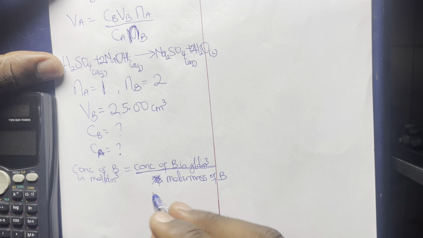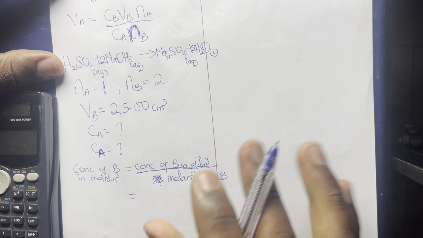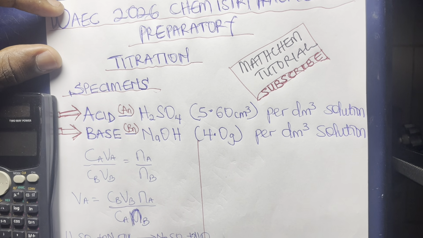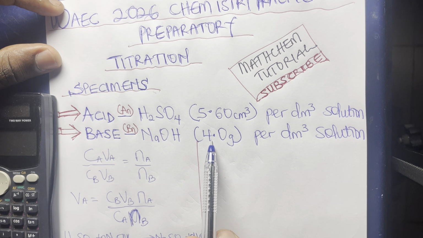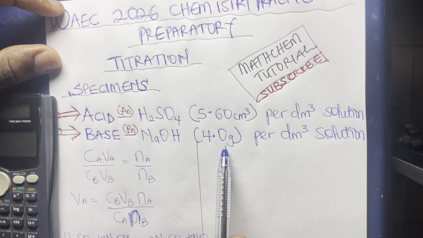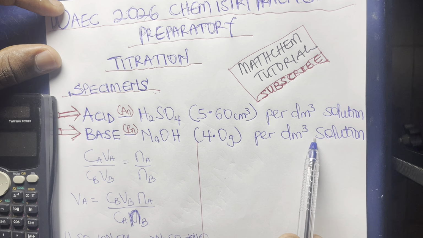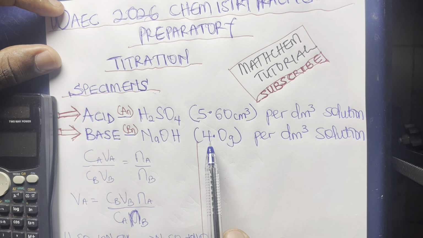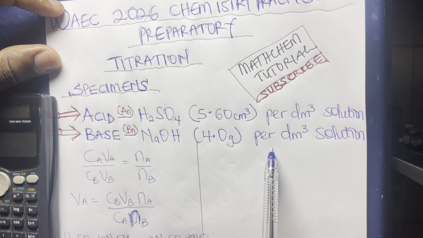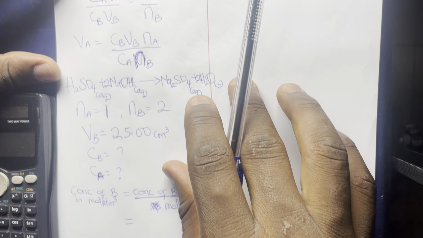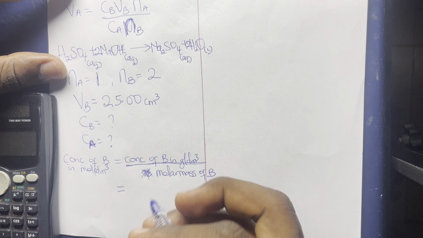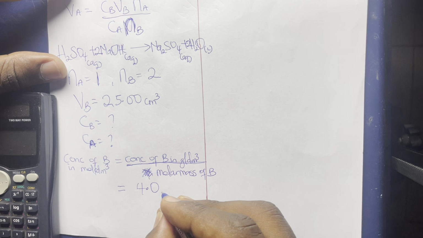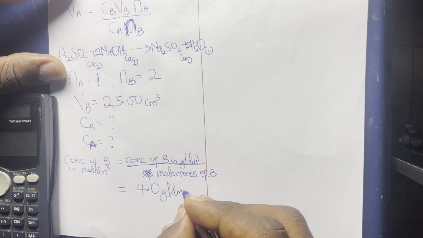Good. So what is the concentration of B in gram per dm³? Look at it here. This is the concentration of B in gram, 4.0 gram per dm³ solution. So we'll just come over here and write 4.0 gram per dm³.